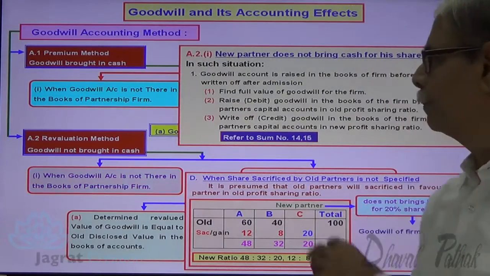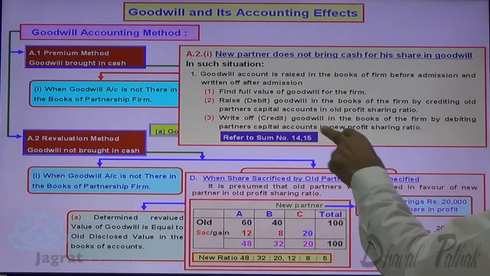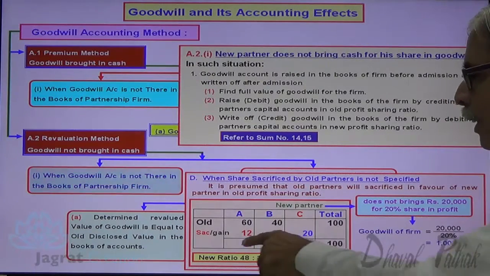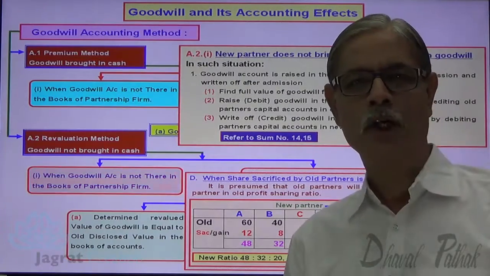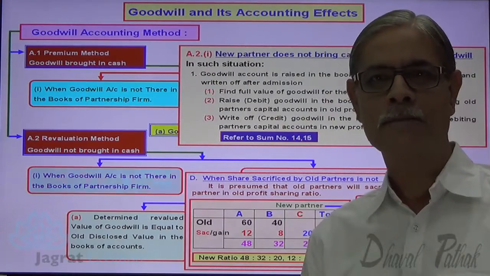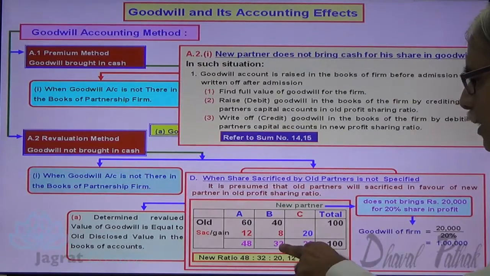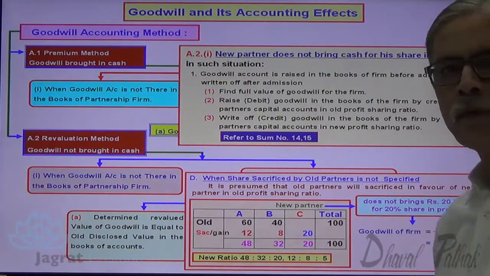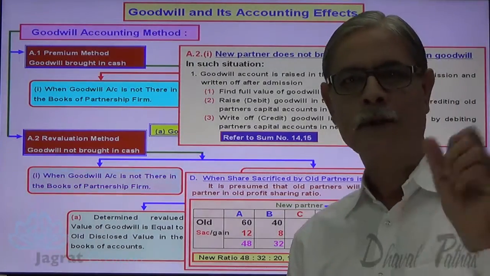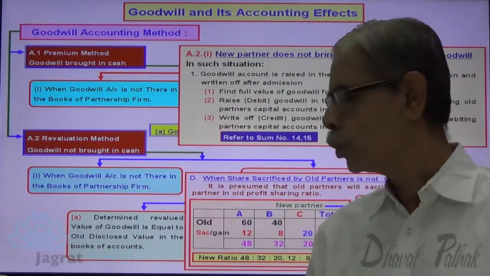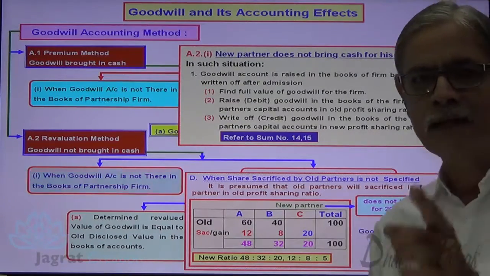Now new partner is admitted. Write off the goodwill in the books of the firm by debiting partners' capital accounts in the new profit sharing ratio. After admission, goodwill is to be written off in the new profit sharing ratio. So 1 lakh is written off in the ratio of 48 is to 32 is to 20. Share of A is 48,000, share of B is 32,000, share of C is 20,000. When you write off the goodwill, partners' capital accounts are debited. So A's capital account debit 48,000, B's capital account debit 32,000, C's capital account debit 20,000, to goodwill account credit 1 lakh.